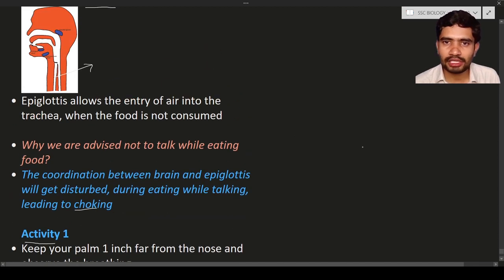Why does the breathing stop? Let us draw the pharynx and everything again. Here the epiglottis is there. While you are chewing, what happens? It will be open in this way. While you are swallowing, the epiglottis will move to this region. As a result, the food can move into the esophagus. So this is the reason.